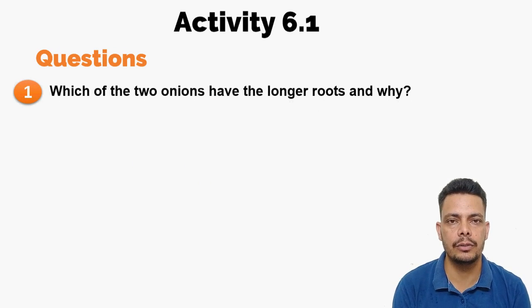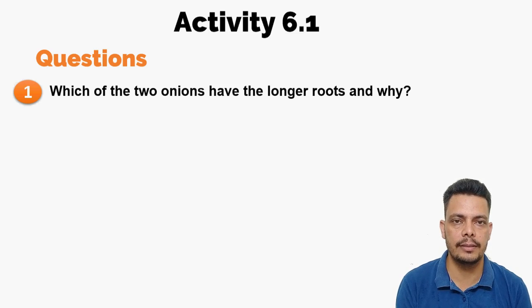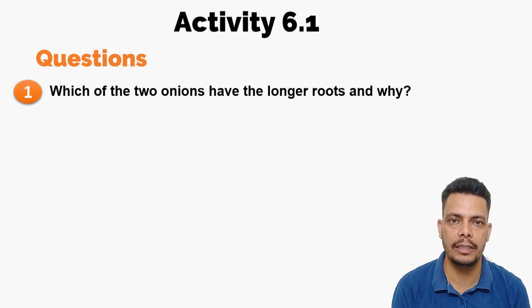It will be jar 1, because in jar 2 after the third day you have cut the tip, and there is some tissue, meristematic tissue, present in the tip which makes the root longer. So you have cut that. Now there is no growth of the roots in jar 2. So the roots of jar 1 will be longer.